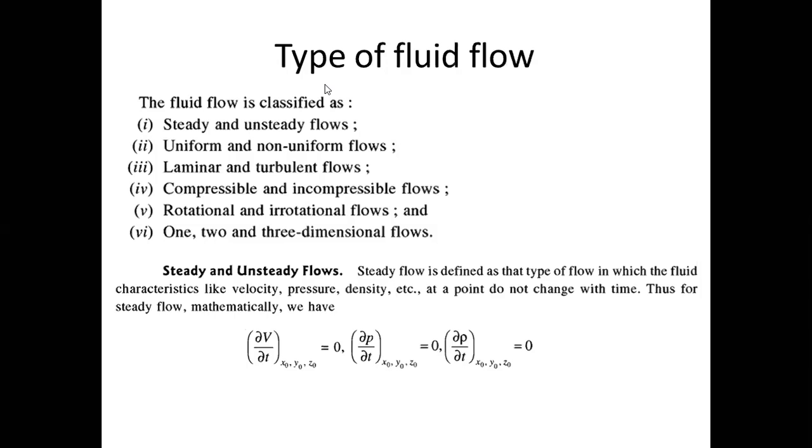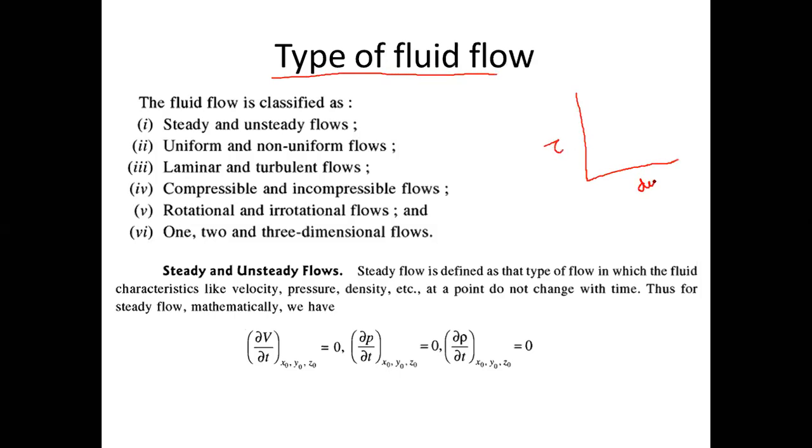Okay. So if we need to discuss types of fluid flow, there could be different types of fluid flow. If you remember in the first unit, we discussed different types of fluid. Can anyone tell me what the different types of fluids are? We have seen a graph between shear stress and velocity gradient.